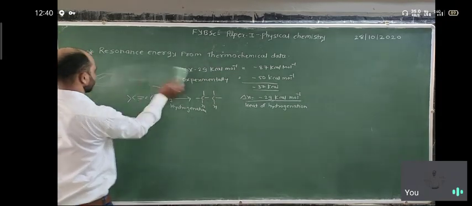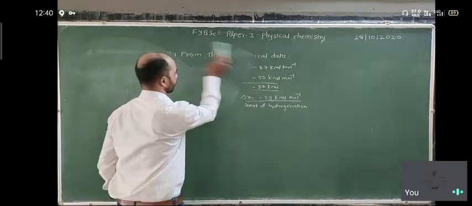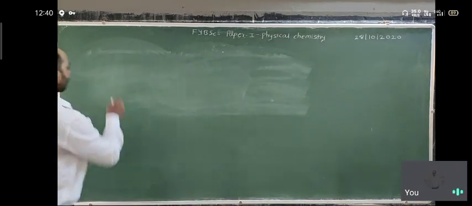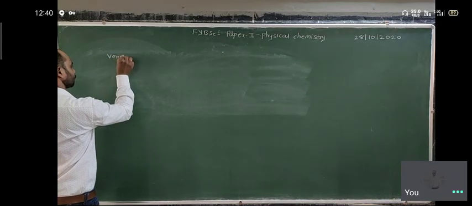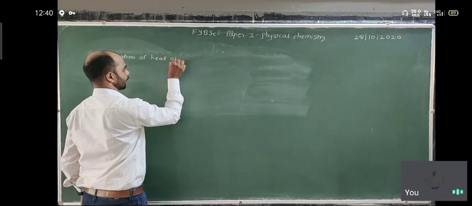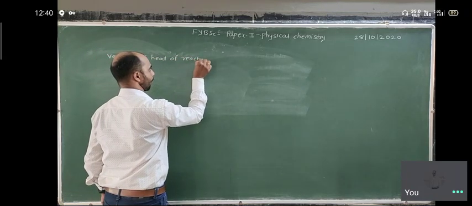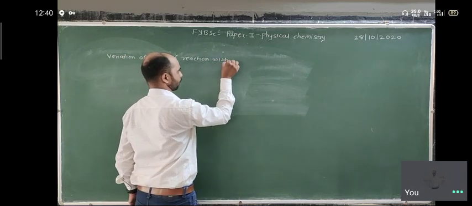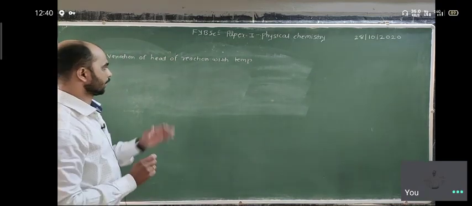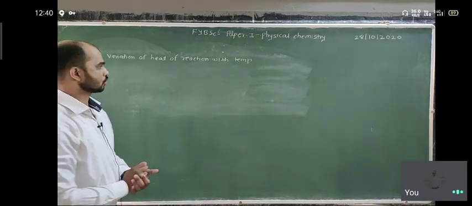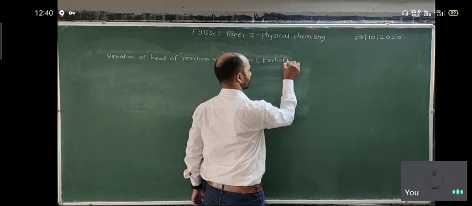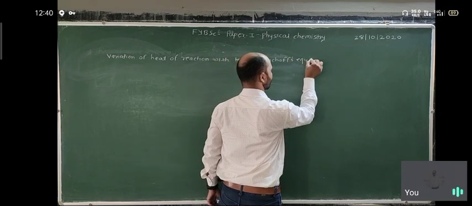So we are going to discuss the variation of heat of reaction with temperature, meaning how the heat of reaction is related to, or varies in value with, the temperature. This is explained by Kirchhoff's equation.